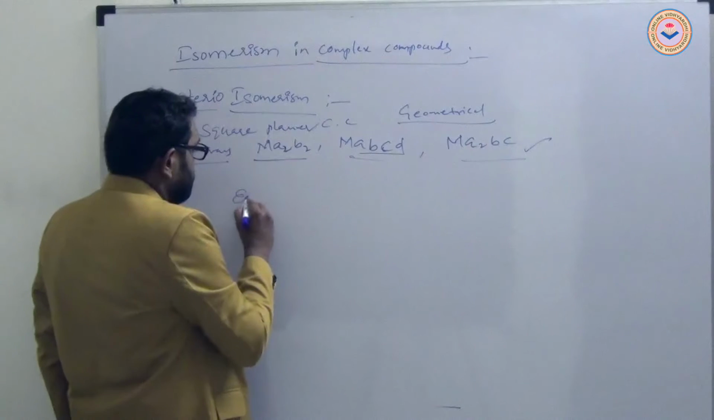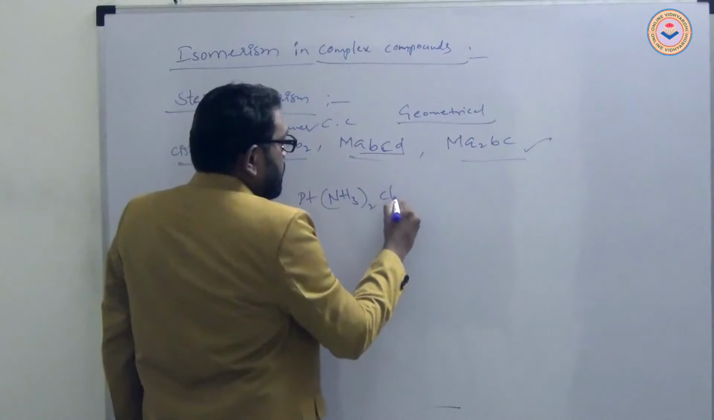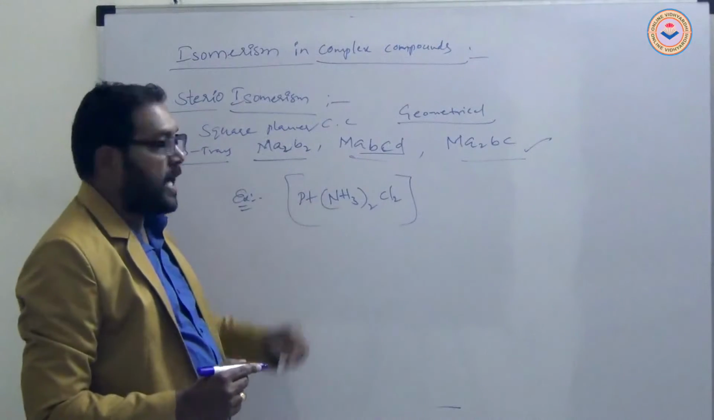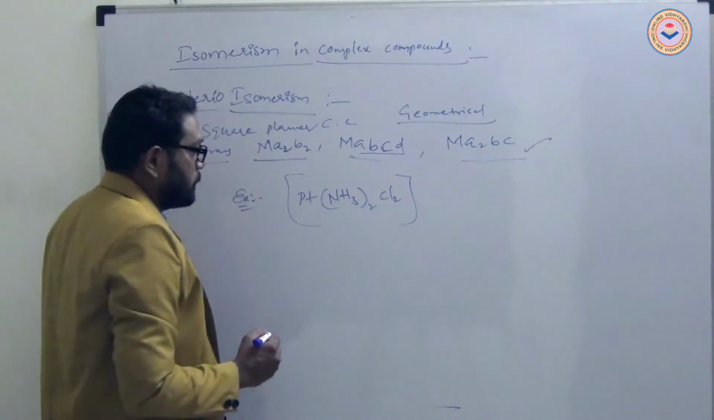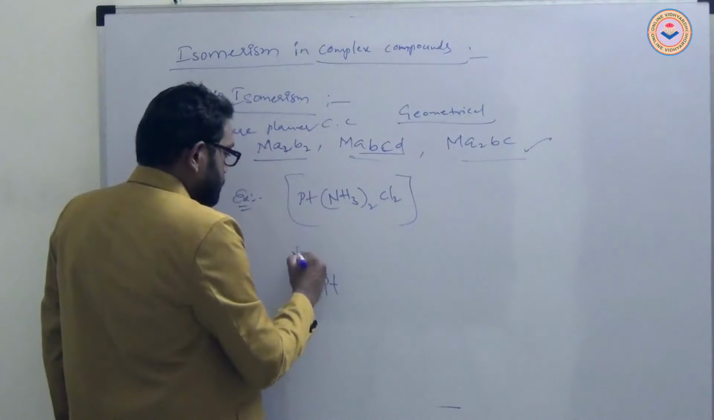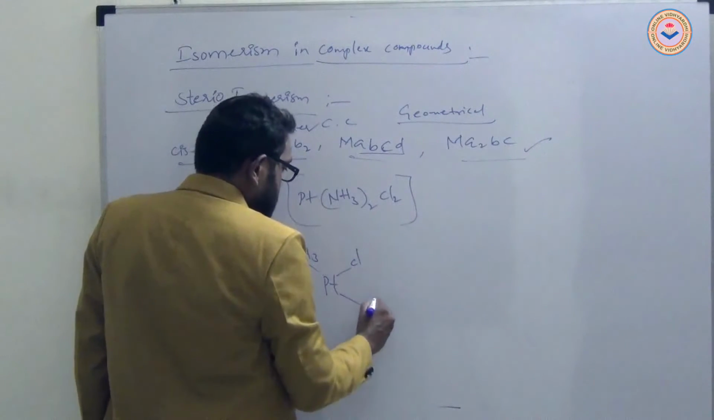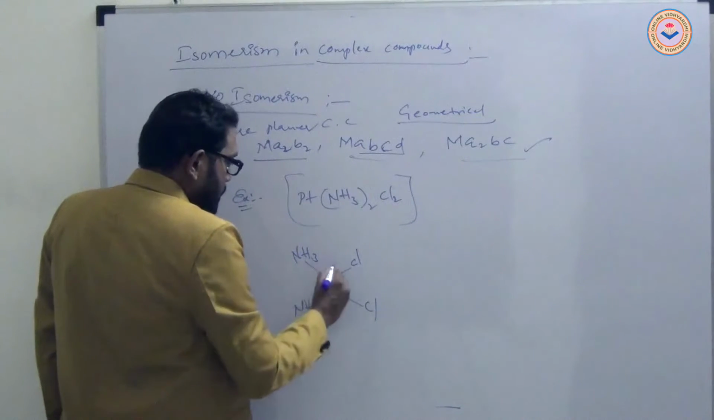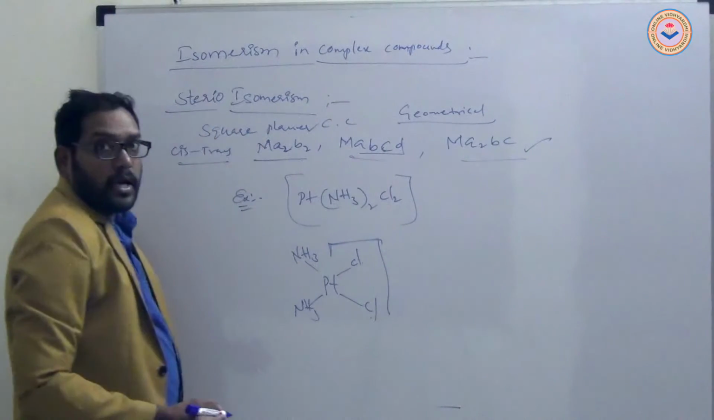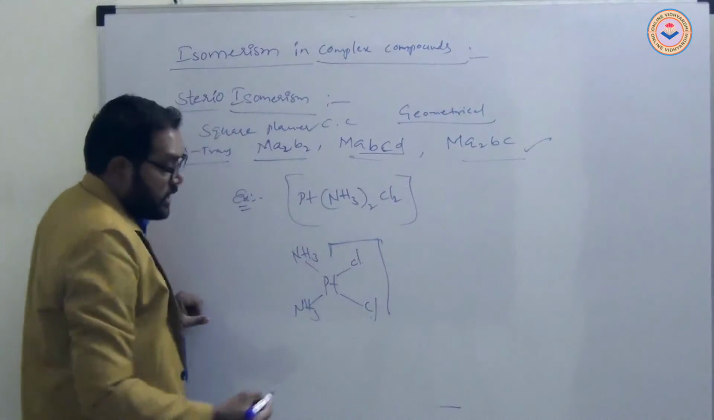Like one example, platinum diammine dichloro. Diamminedichloroplatinum is the given complex compound. It exhibits isomerism, like platinum with NH3, Cl, NH3. From this you observe that the chlorine and chlorine, the same ligands, are attached adjacent to each other; it is cis.